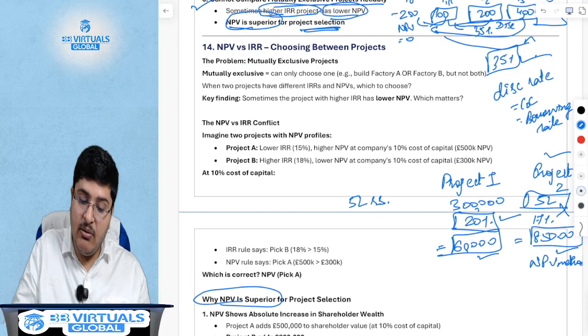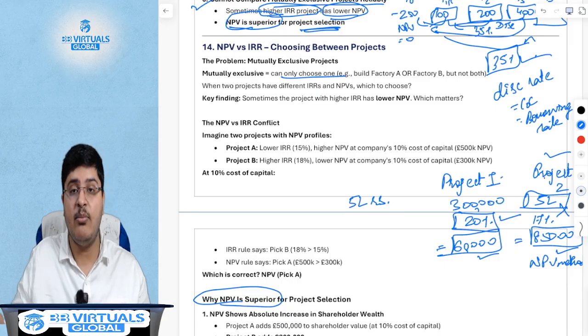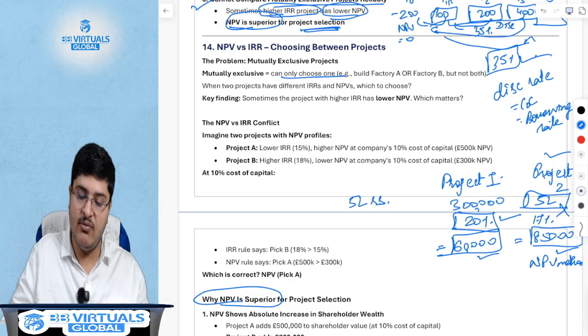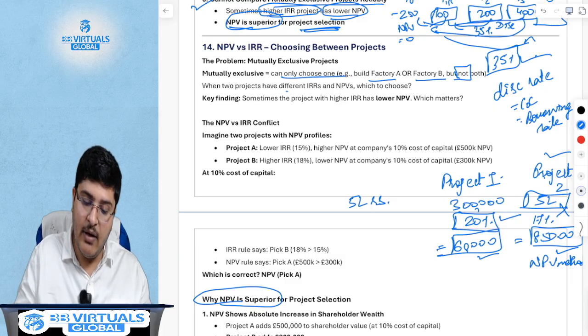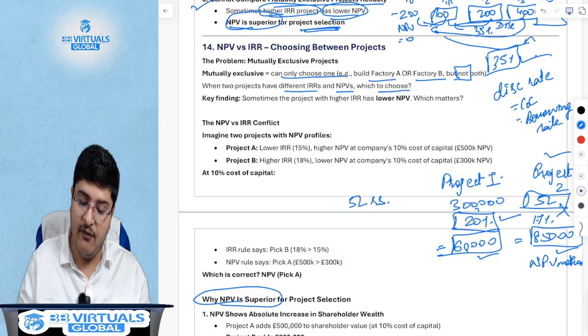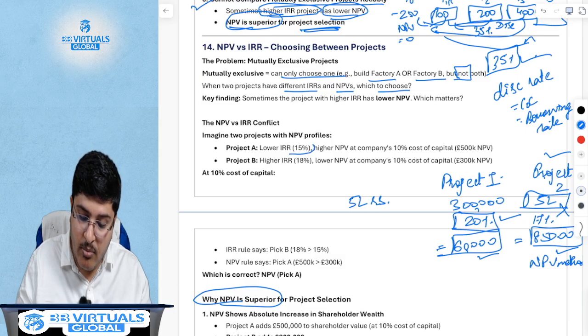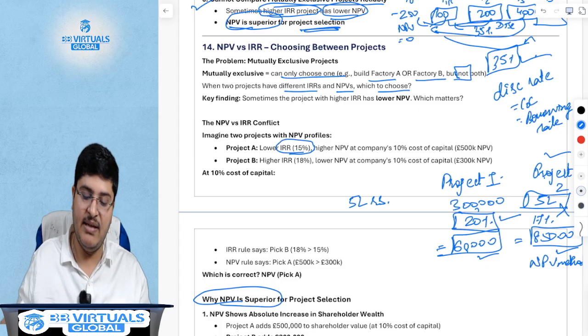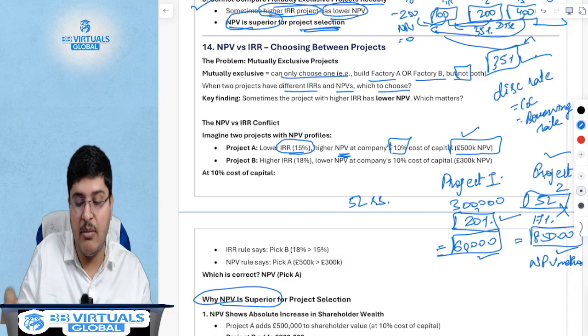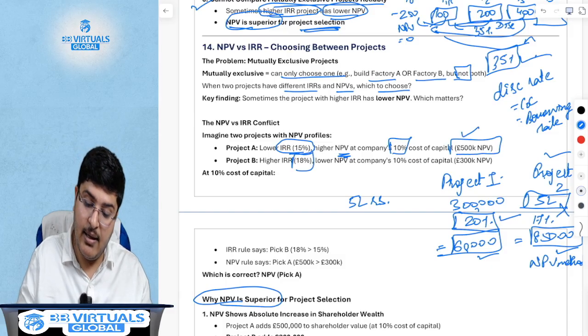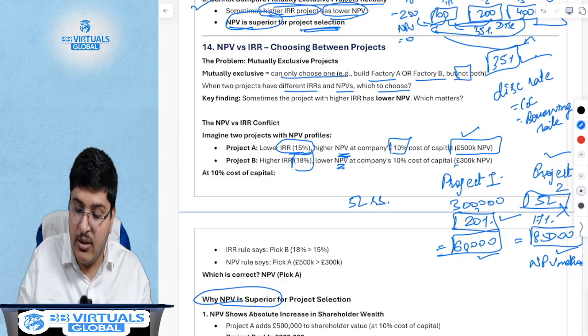Why? Because between mutually exclusive projects, project 1 and project 2, where you have to choose only one of the two, which is build factory A or factory B, but not both, what do you do? If they have different IRRs and NPVs, then you choose the one which has the higher NPV. For example, there could be a lower IRR of 15% versus, in our example, 17%, but the NPV is higher at the company's cost of capital. At the company's cost of capital, NPV is 500k. At the higher IRR, the NPV is actually lower at 300k.